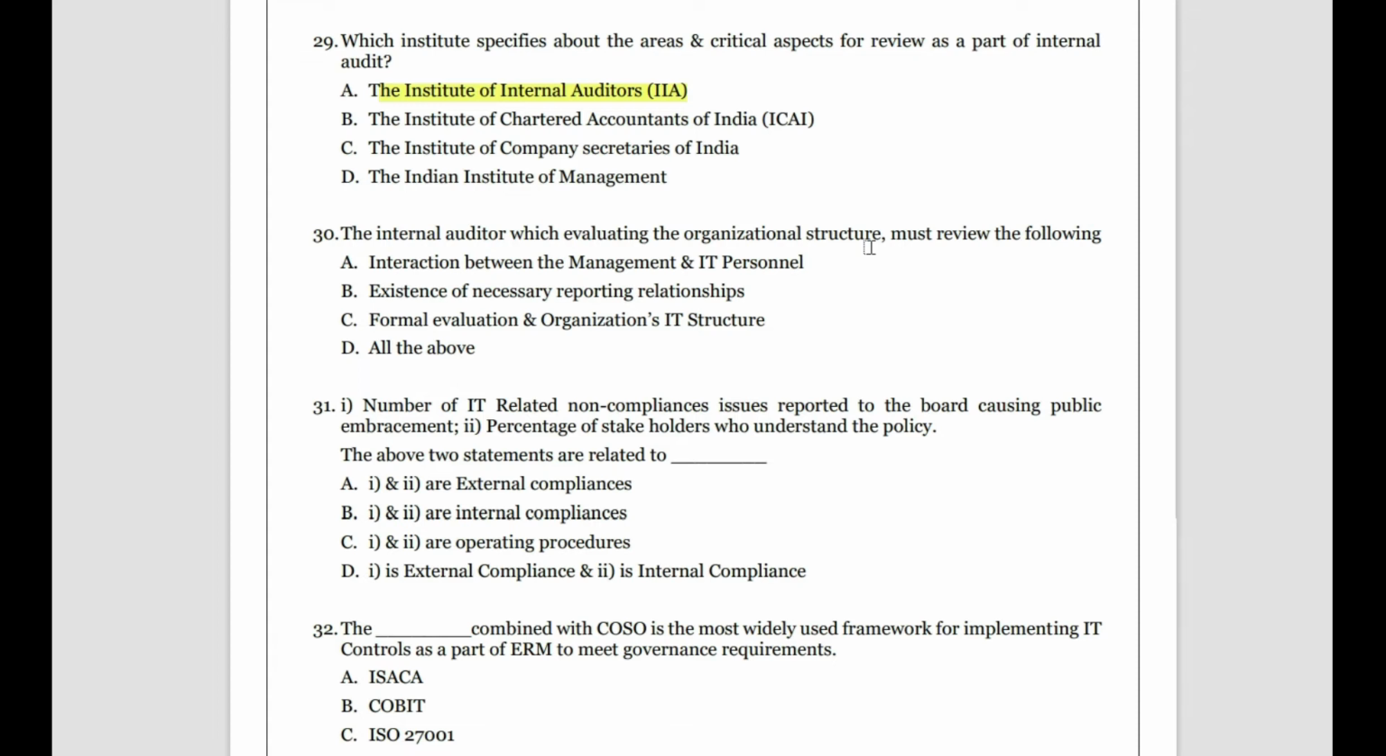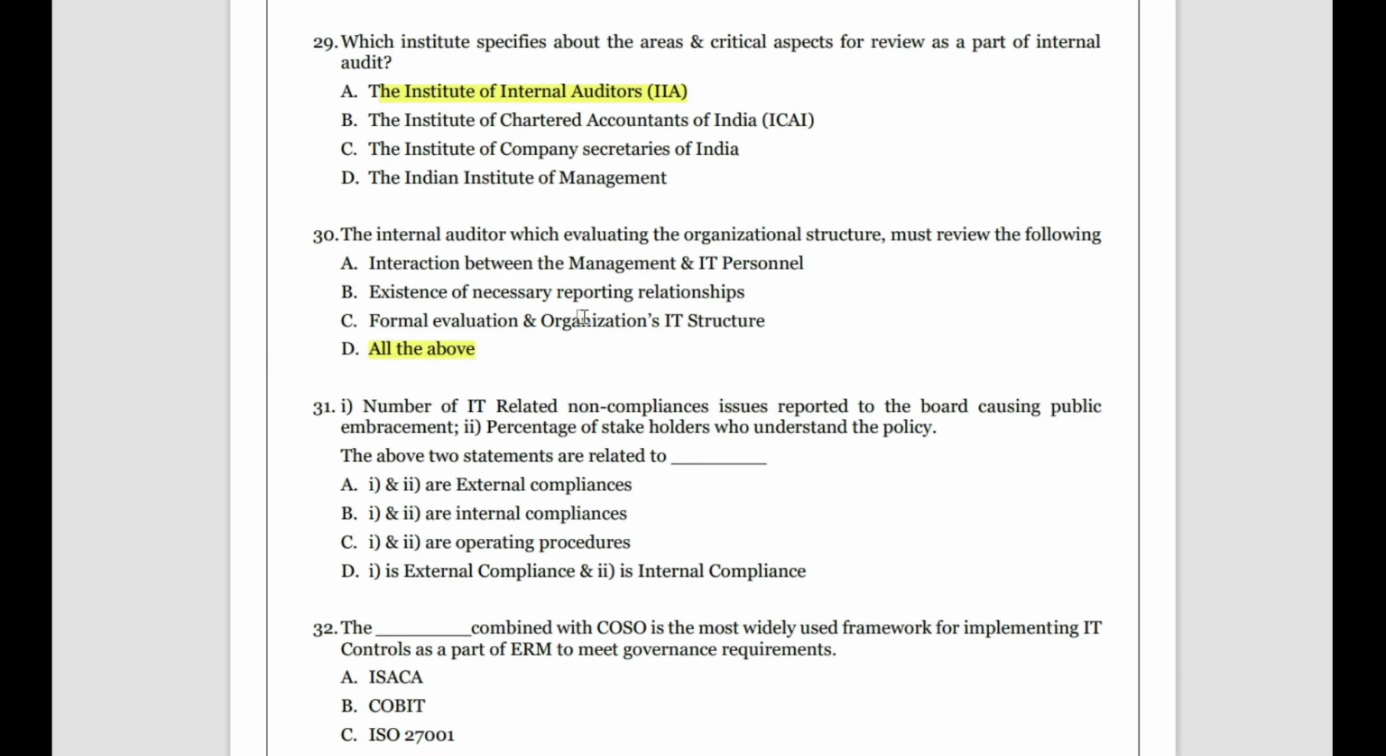So he has to see what is the management type, how are the IT people, how is the level of communication between them, is there a good rapport, or what is the system in place for getting the approvals, what is the hierarchy, how the information is being flown in the organization, and what is the evaluation structure, what is the feedback structure. So all these things must be taken care of by the internal auditor. So generally the answer should be all the above in such cases.